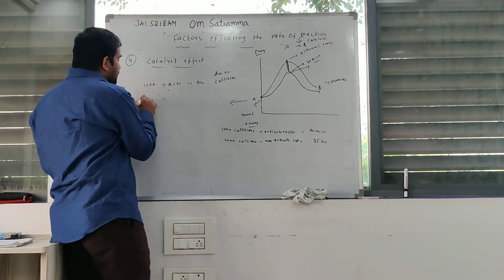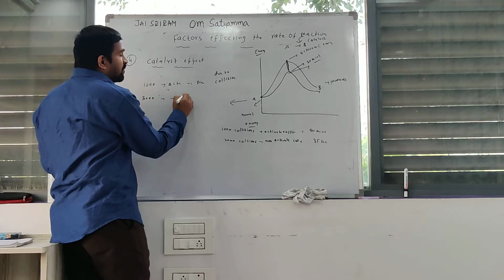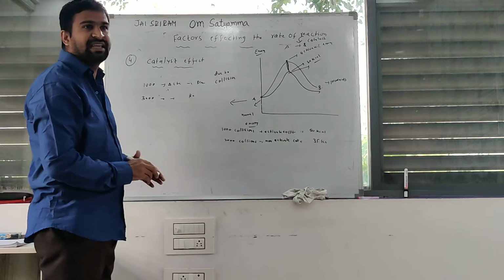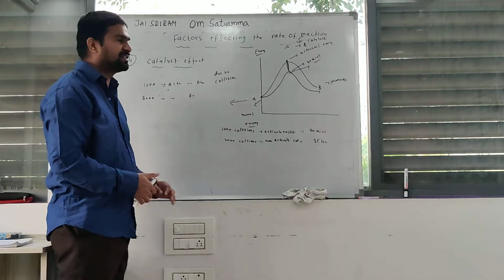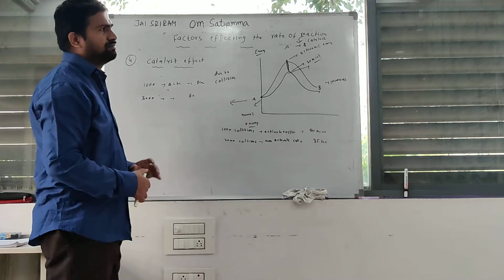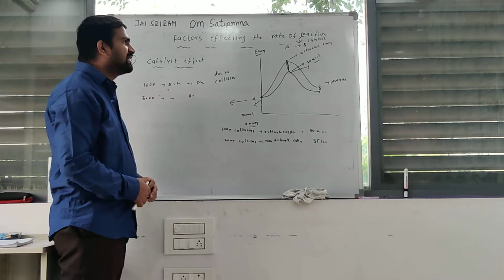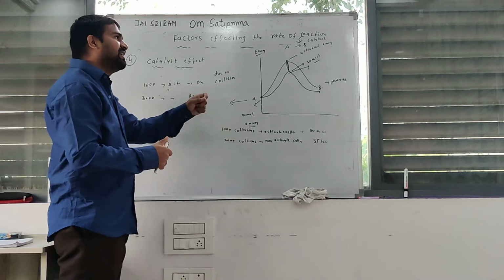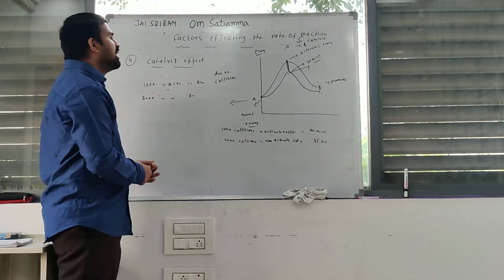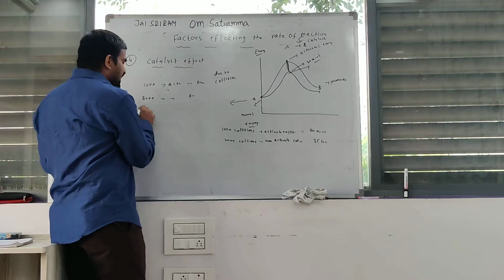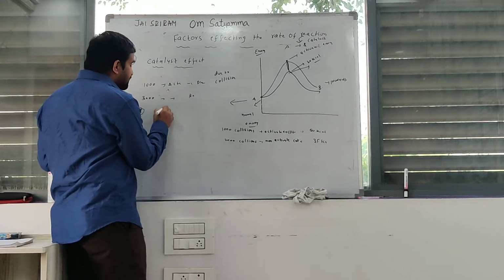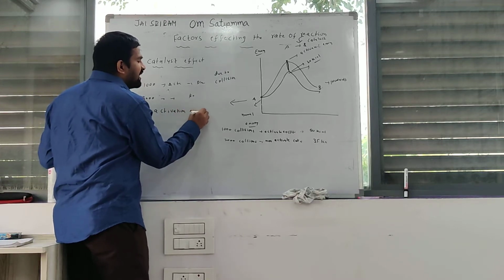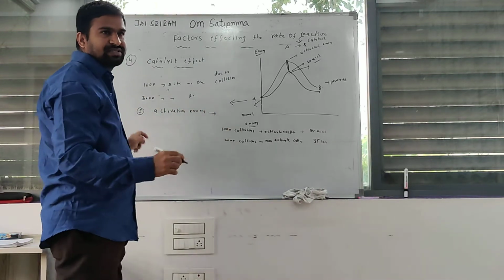After adding 3000 collisions, activated collisions converted to reactant. Finally, the rate of reaction increases. Simple. What is the reason? When adding the catalyst to the reaction, it increases the rate of reaction. That is it. If you add the catalyst to any chemical reaction, it decreases the activation energy and also increases activated collisions.